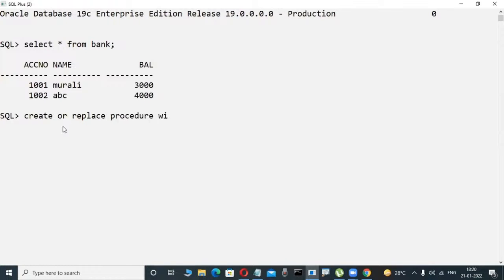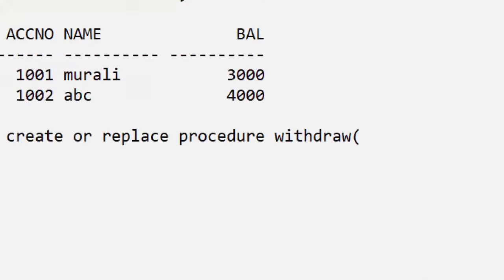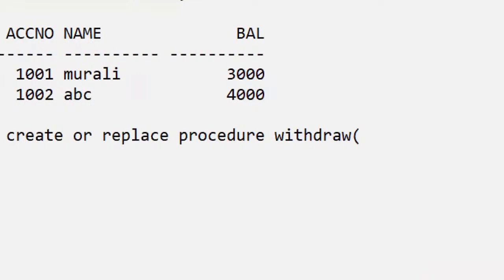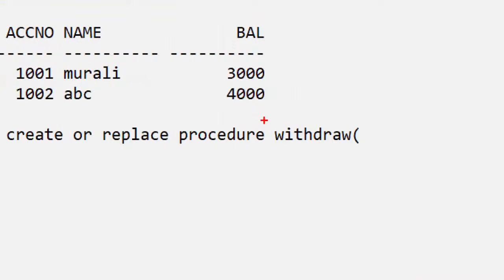Here I'm giving what? My procedure name is what? Withdraw is the procedure. Okay, fine. Slowly observe here, there is a table. In my project, I try to implement one small scenario only, withdraw.